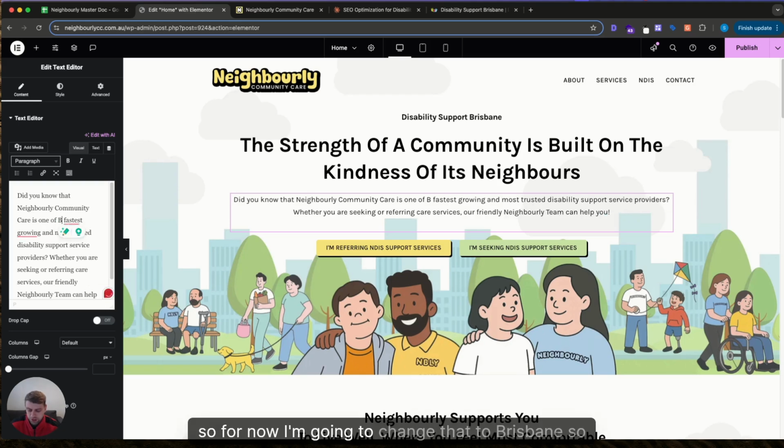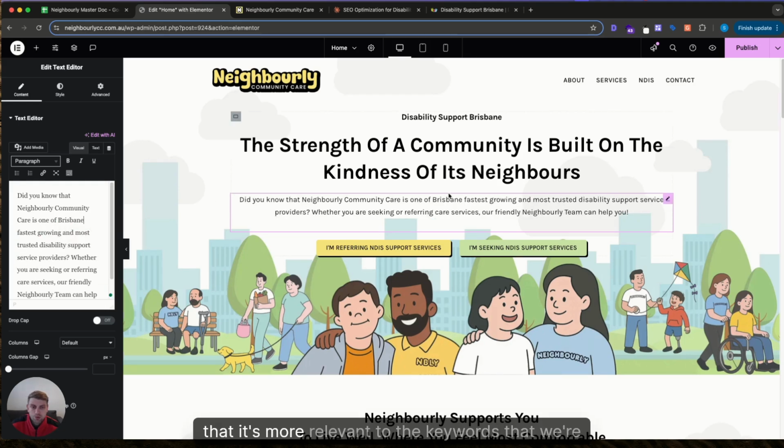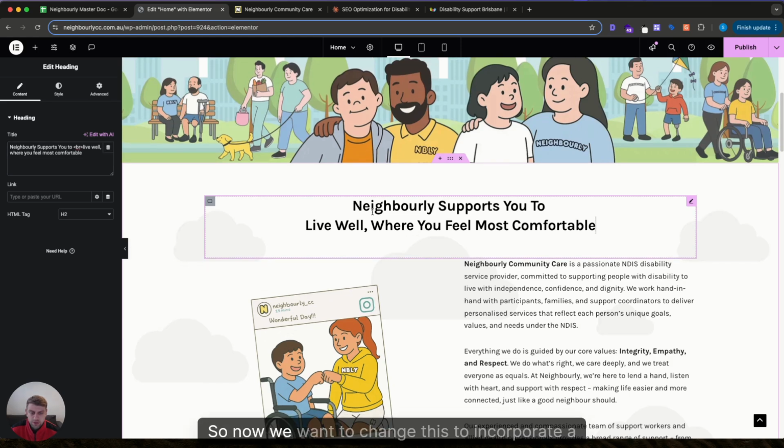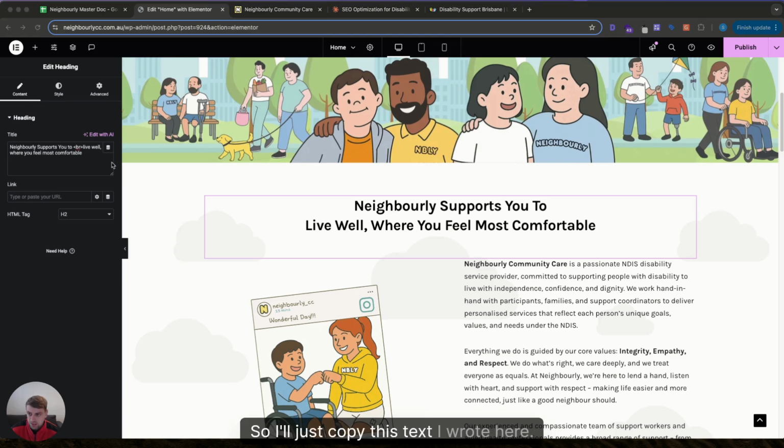So for now, I'm going to change that to Brisbane so that it's more relevant to the keywords that we're targeting. Moving further down the page, we've got this H2 here. So now we want to change this to incorporate a keyword. I'll just copy this text I wrote here.